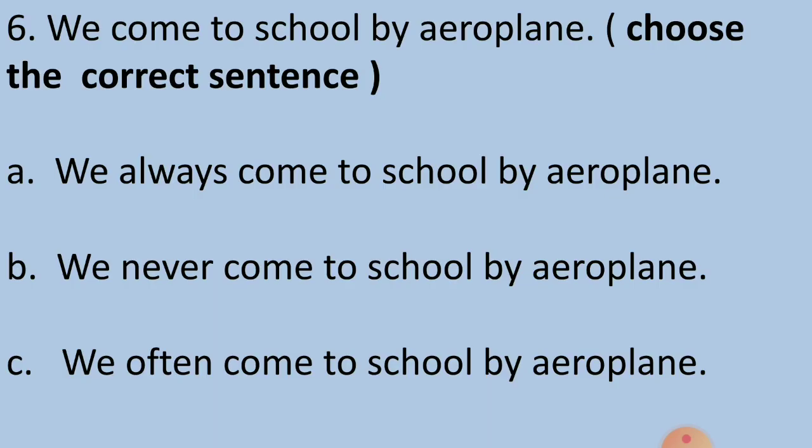Sixth question. We come to school by aeroplane. Choose the correct answer. In this chapter, children, we have studied the correct use of always, never, often and sometimes. So let's see the options. Option A, we always come to school by aeroplane. Option B, we never come to school by aeroplane. Or option C, we often come to school by aeroplane. And the answer is option B, we never come to school by aeroplane.